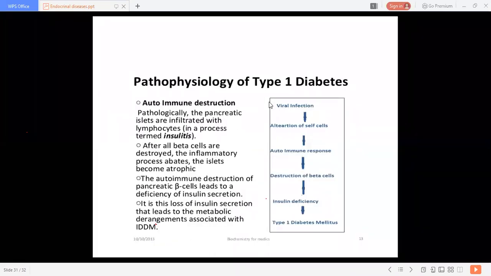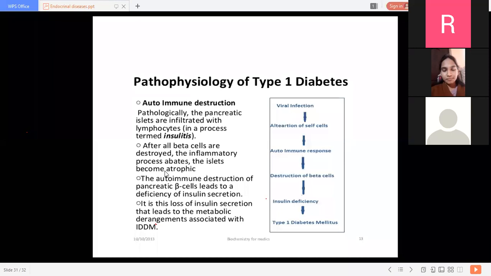So, the pathophysiology of type 1 diabetes mellitus. Here it is discussed that there is autoimmune destruction. Pathologically, the pancreatic islets are infiltrated with lymphocytes, and this process is termed insulitis. After all beta cells are destroyed, the inflammatory process stops and the islets become atrophic.